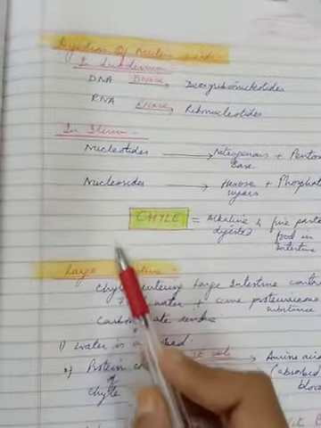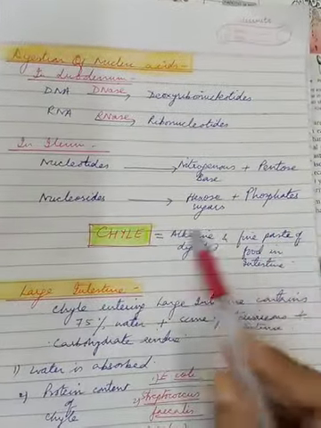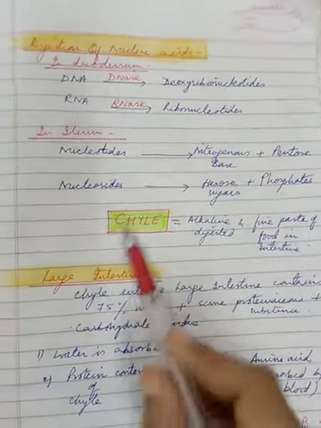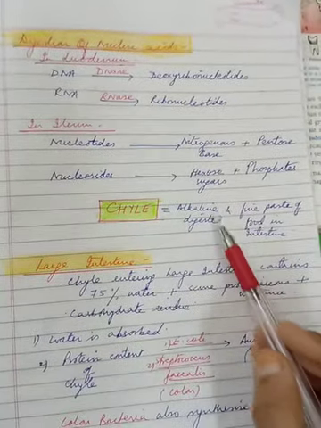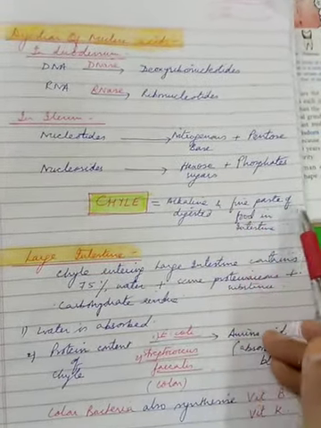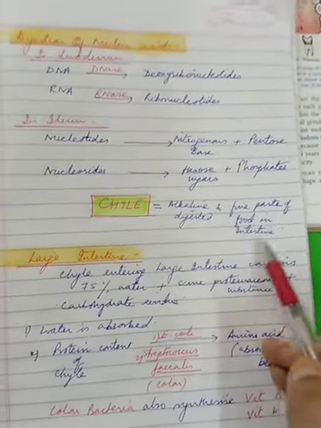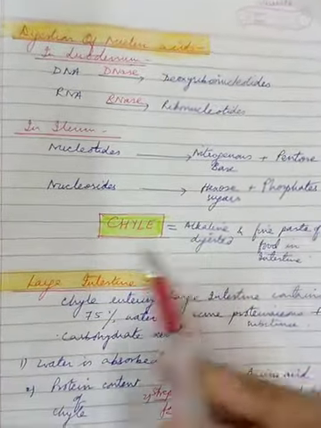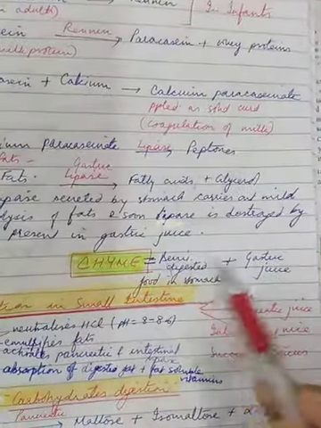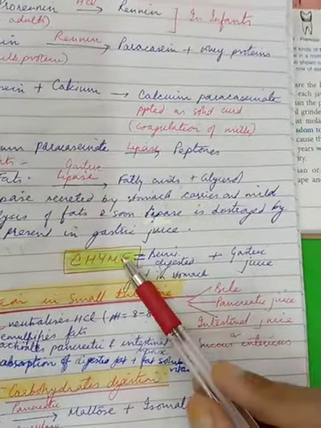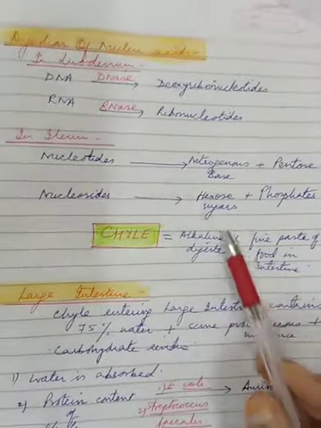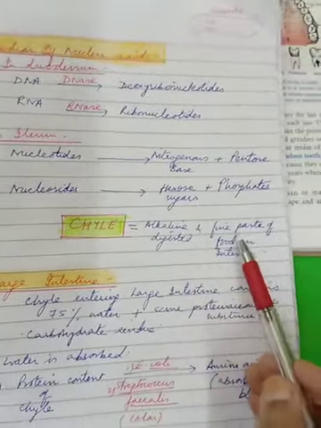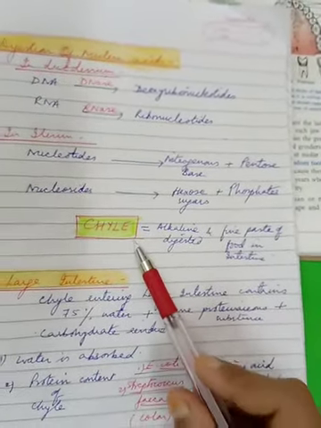And now in the small intestine, food acquires the texture of an alkaline, digested, fine paste-like structure, which is called chyle. Earlier the food was semi-digested and combined with gastric juice, so it was called chyme. Now in the intestine, the medium has changed to alkaline and it is a very fine paste, and this is called chyle.